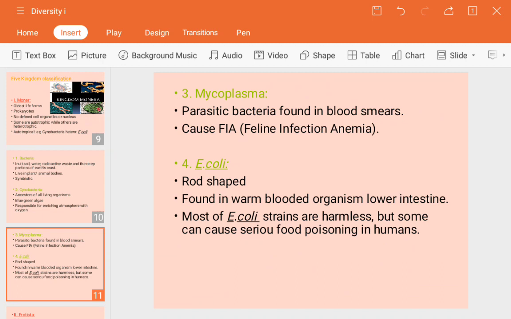The warm blooded organisms have microbes inside their intestine. So why is E. coli, a bacterial microorganism, present inside the intestine? Mostly the E. coli help in different ways for digestion, and may show other effects inside our body. These are sometimes harmful, or sometimes harmless also. The harmless ones are present in the intestine, and those that are harmful may lead to serious food poisoning in human beings.